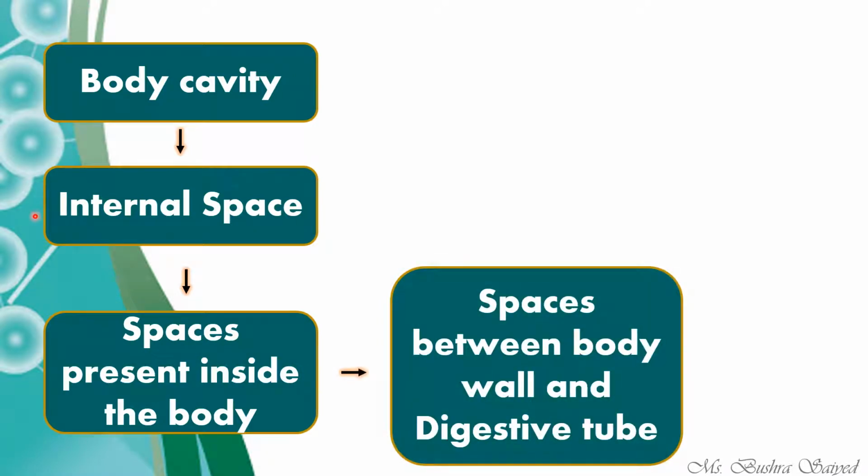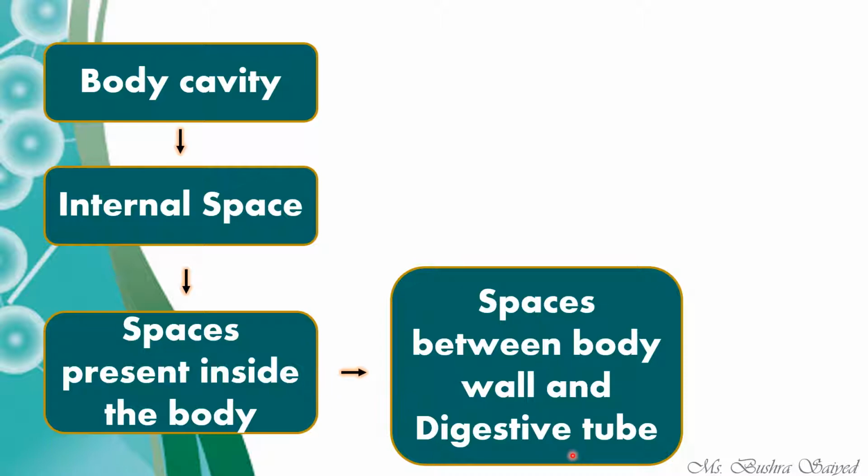So which spaces? The spaces between the body wall and the digestive tube. So coelom is basically body cavity which is present between the body wall and the digestive tube.